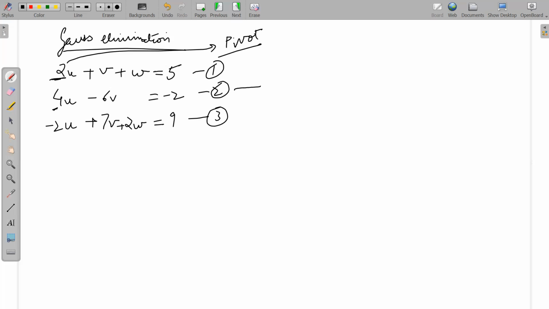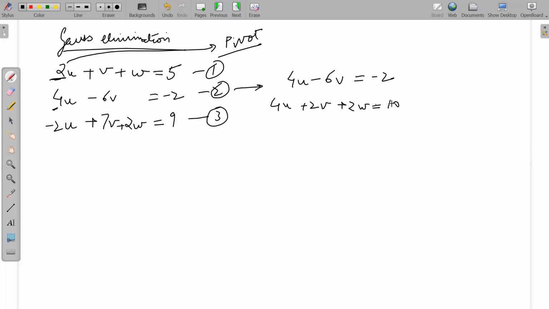If you do this, you'll get 4u minus 6v is equal to minus 2, and this equation multiplied by 2 is 4u plus 2v plus 2w is equal to 10.